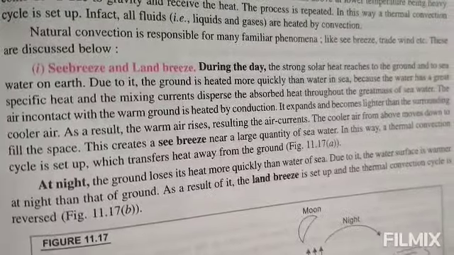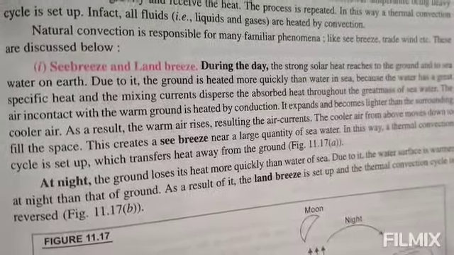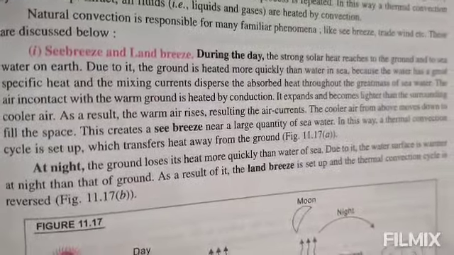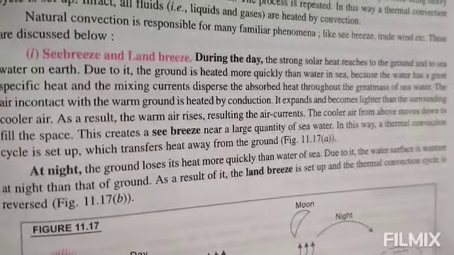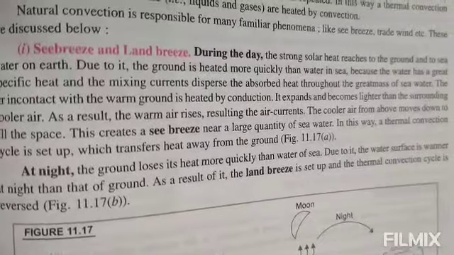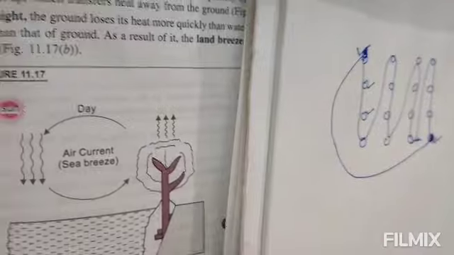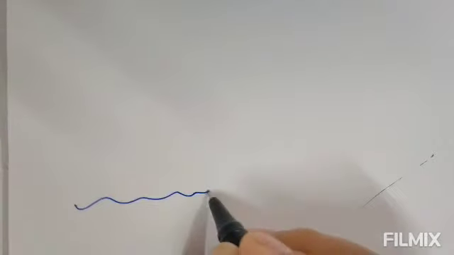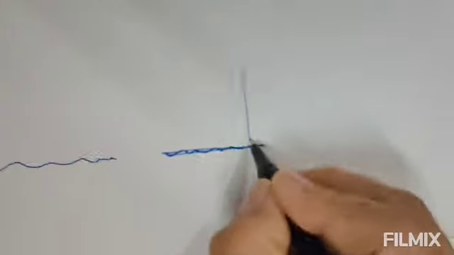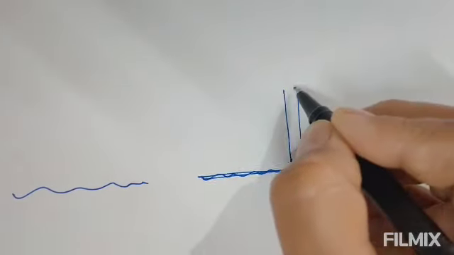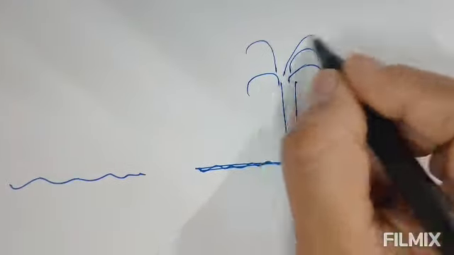Natural convection is responsible for many familiar phenomena like sea breeze, trade wind and land breeze. So we'll see those phenomena here, sea breeze and land breeze. You can see now, during the day the strong solar heat reaches the ground. Suppose this is the sea and this is the land.